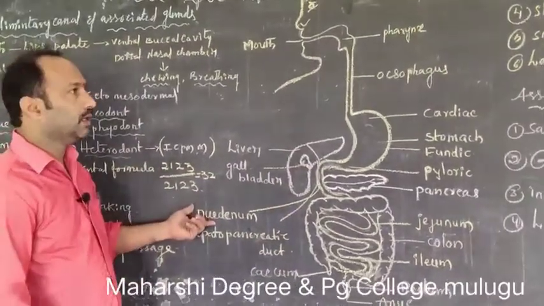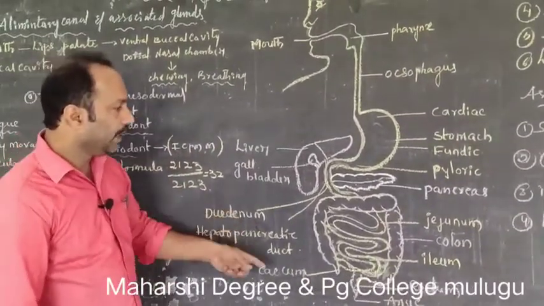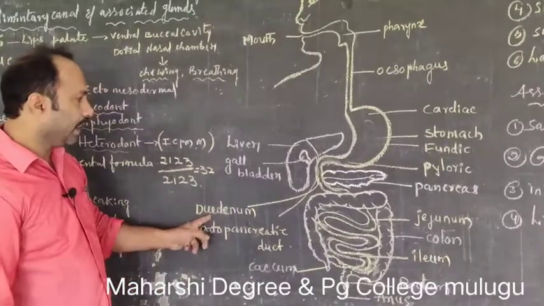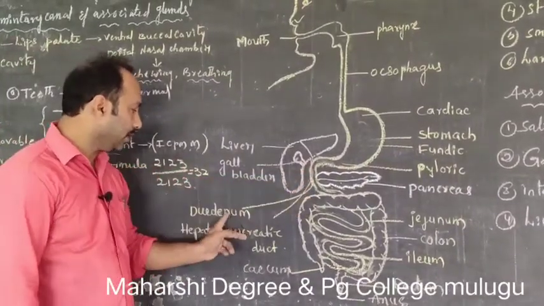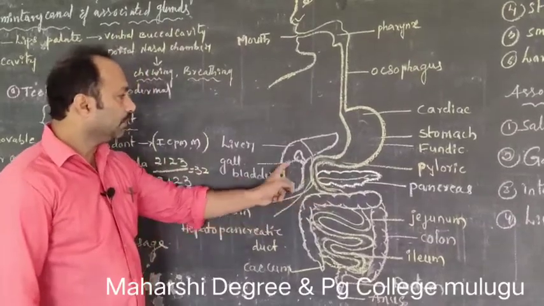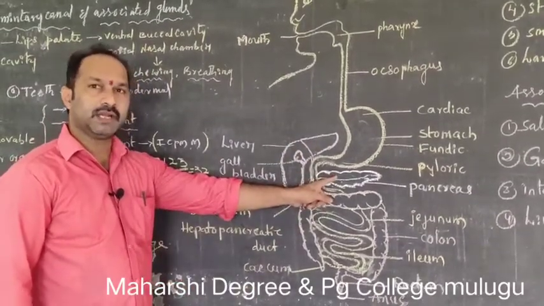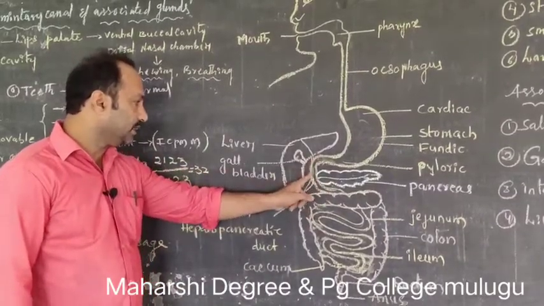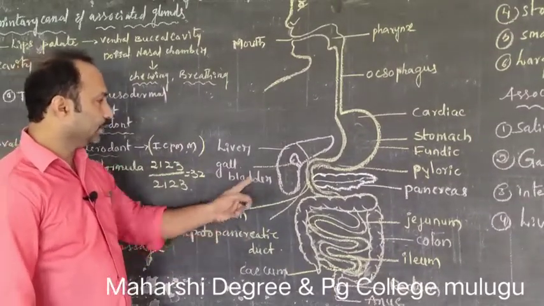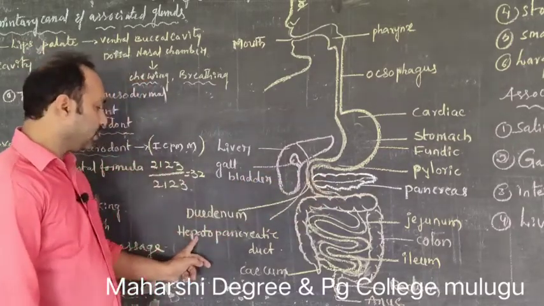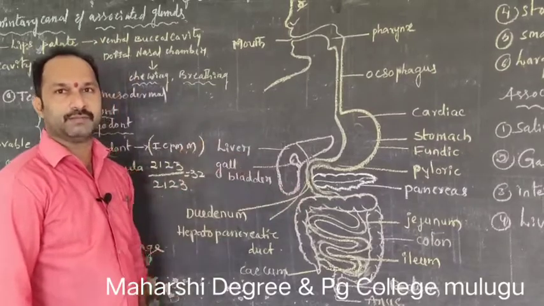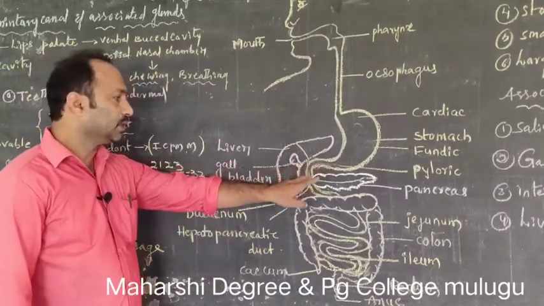The anterior part is called the duodenum, the middle part is called the jejunum, and the end part is called the ileum. The duodenal region receives secretions from the liver and pancreas. The liver secretes bile juice and the pancreas secretes pancreatic juice. The duodenal region contains the hepatopancreatic duct, which combines the liver and pancreas ducts. In the small intestine, food is fully digested. Total digestion is completed in the small intestine.